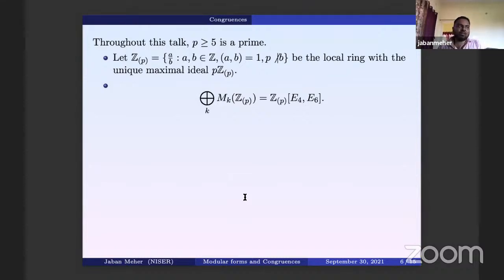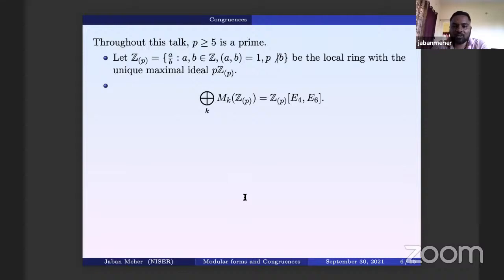Zp is a subring of C, and MkR, by the previous definition, is the set of all modular forms whose Fourier coefficients are all in the ring R. Here R is Zp, and one can prove without much difficulty that any modular form with all Fourier coefficients in Zp can be written as a polynomial in E4 and E6 with coefficients in Zp.